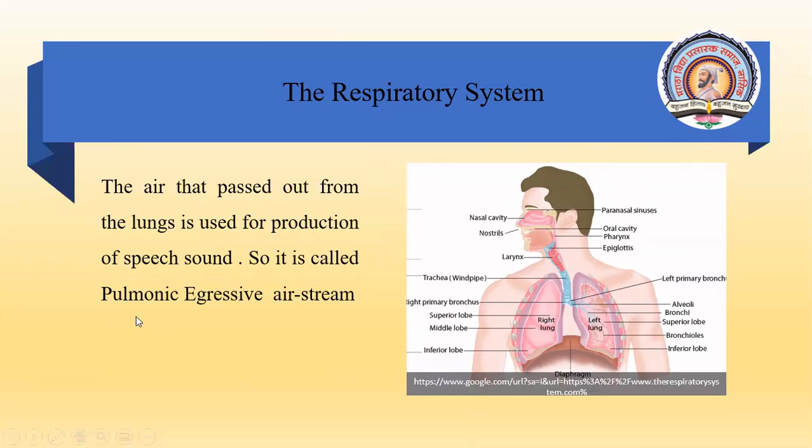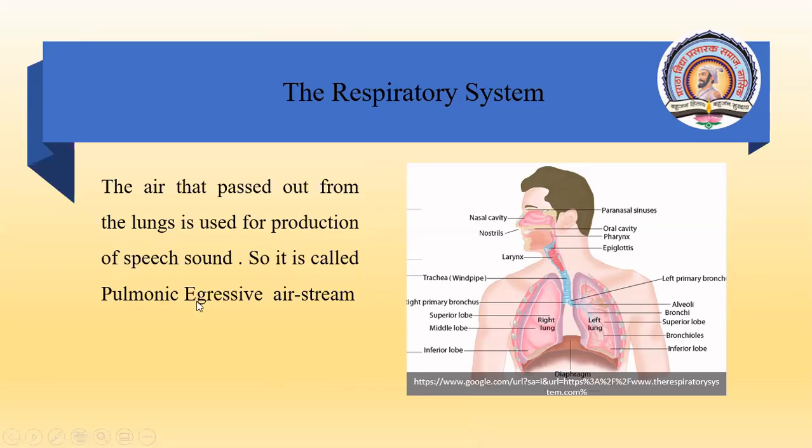So it is called pulmonic egressive airstream. What is the meaning of pulmonic? Pulmonic means lungs, related to lungs. Pulmonary means lungs. Pulmonic means lungs. So it is the air that comes out from the lungs that is used.